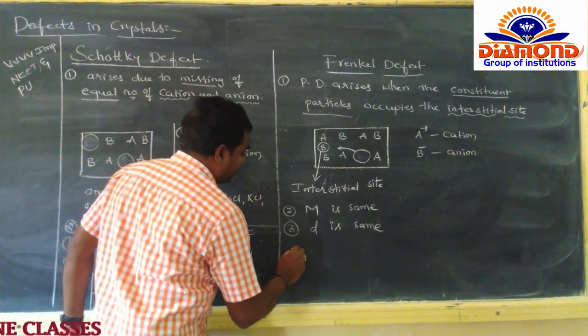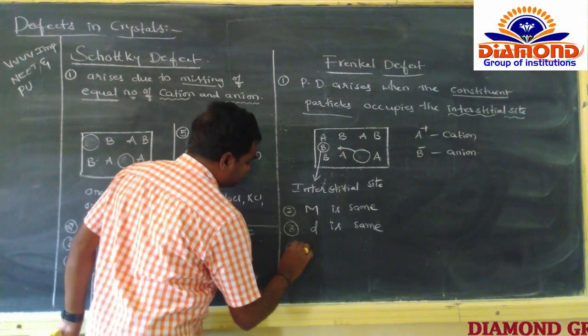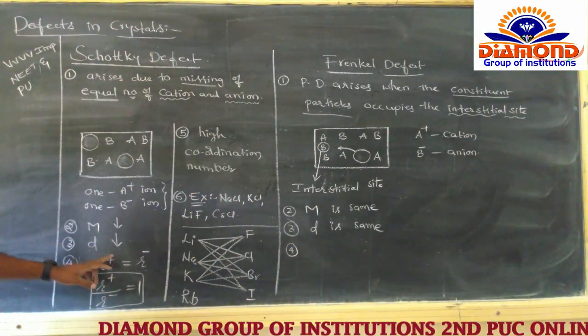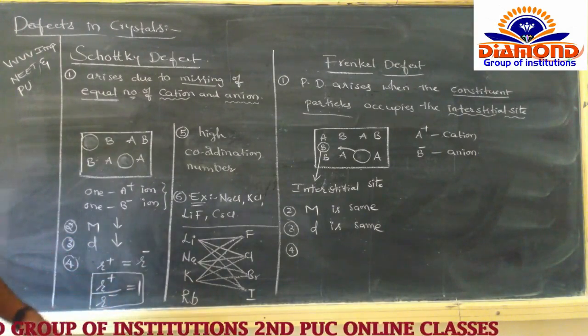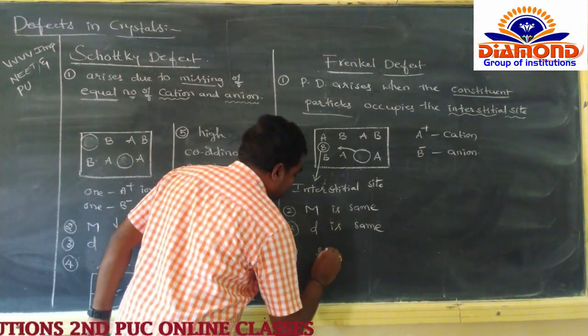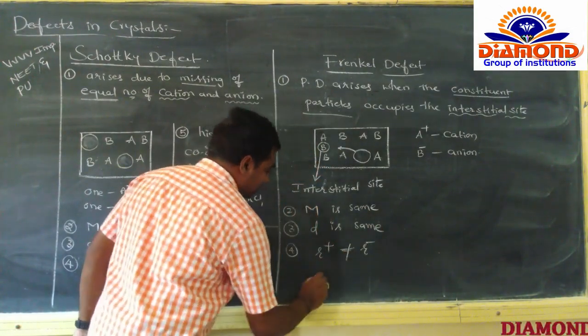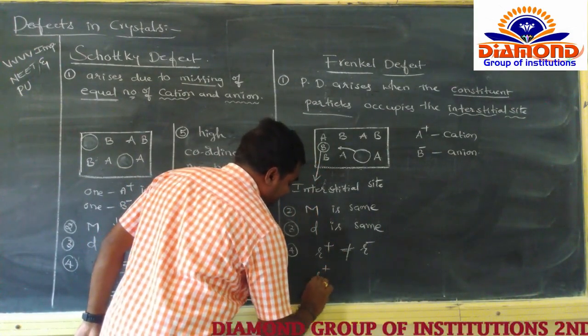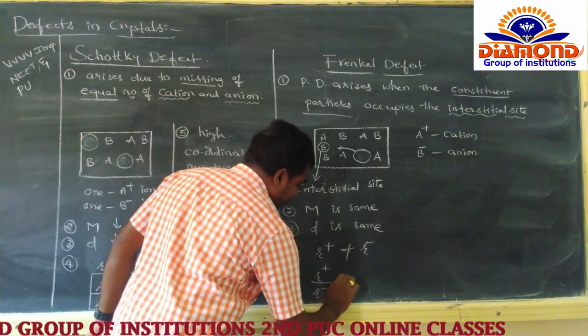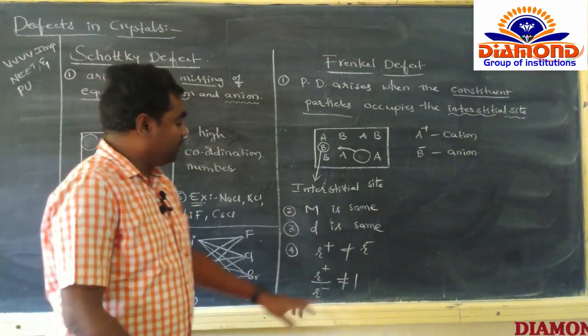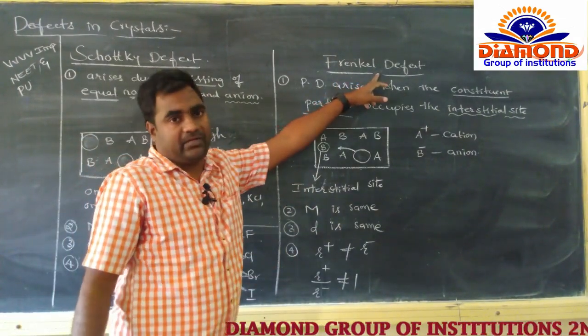Next what about the fourth point here? In the Schottky defect the radius of the cation is equal to the radius of the anion. Here the radius of the cation is not equal to the radius of the anion. That means the radius of the cation by the radius of the anion is always not equal to 1. Then those compounds can show the Frenkel defect.